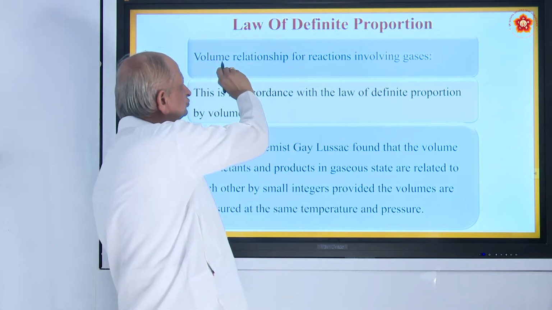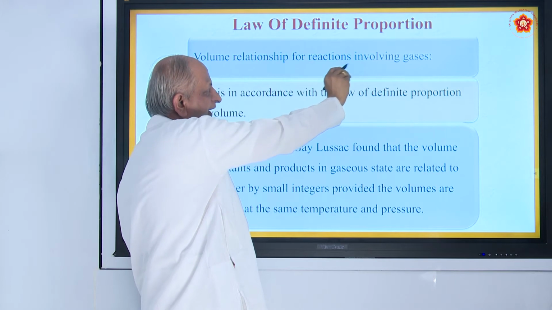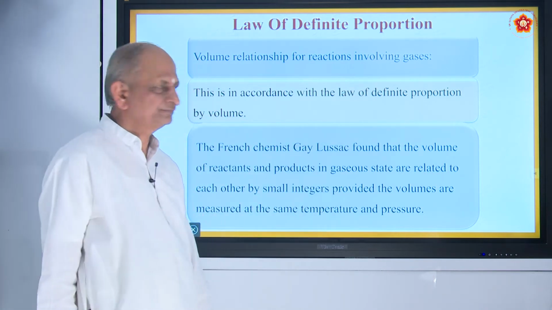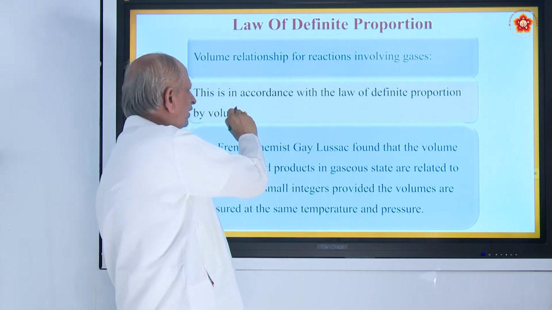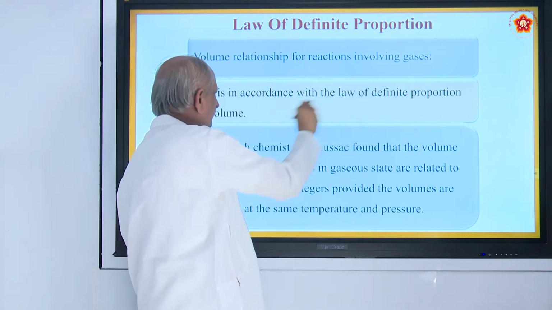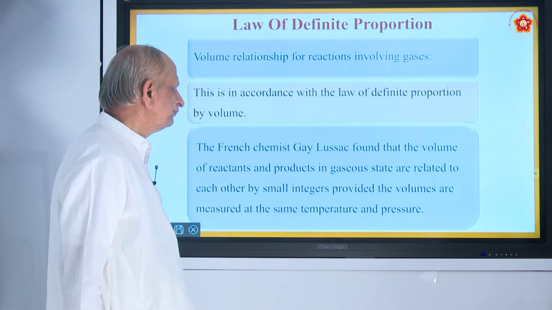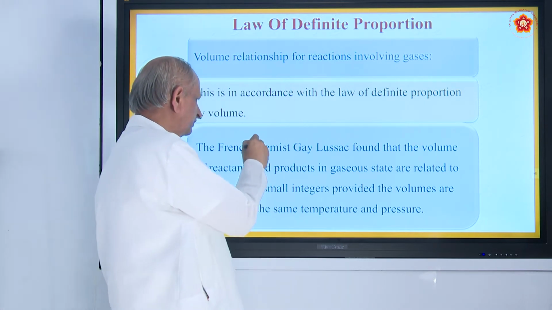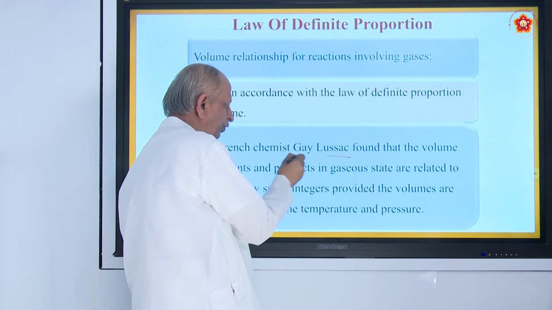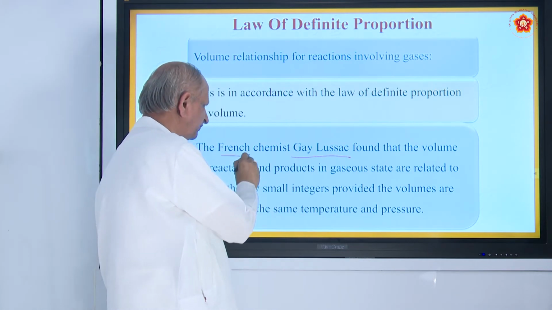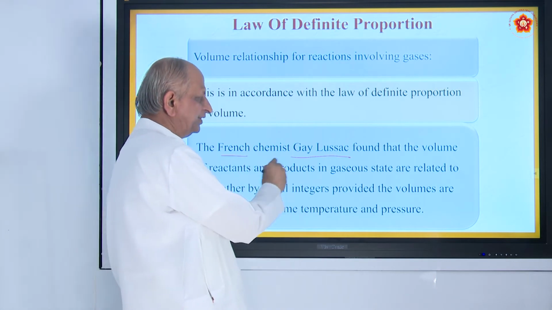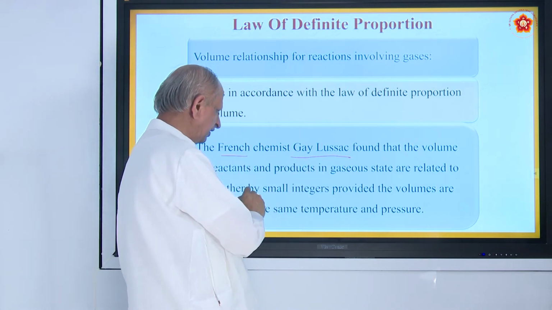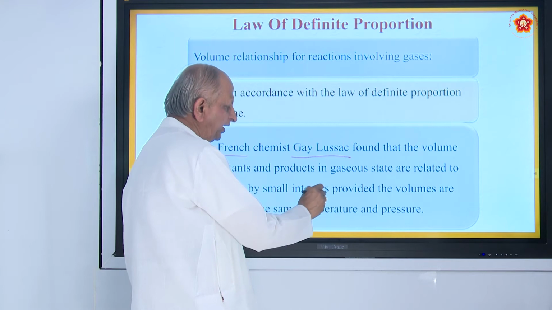Now, volume relationship for reactions involving gases. If there are gases, we have to use the law of definite proportions by volume, and there was one scientist by name Gay-Lussac of France who found that the volumes of the reactants and the products in the gaseous state are related to each other by small integers.